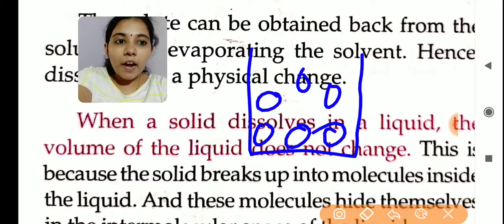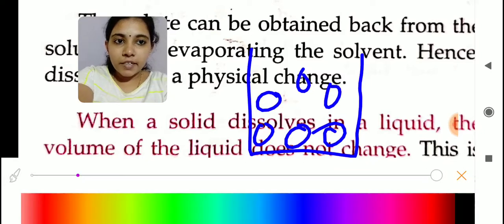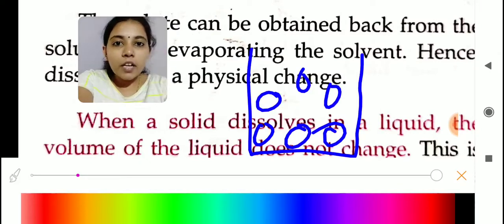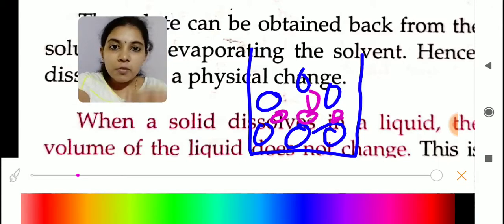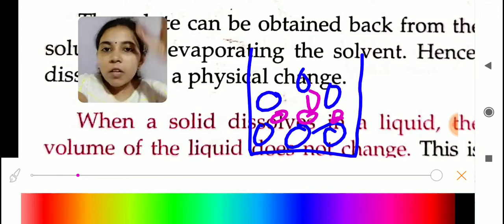And if I am adding some sugar or salt crystals to it, what happens? When we add the sugar, it will dissolve and occupy the intermolecular space, so when we add sugar, the water level will not increase.